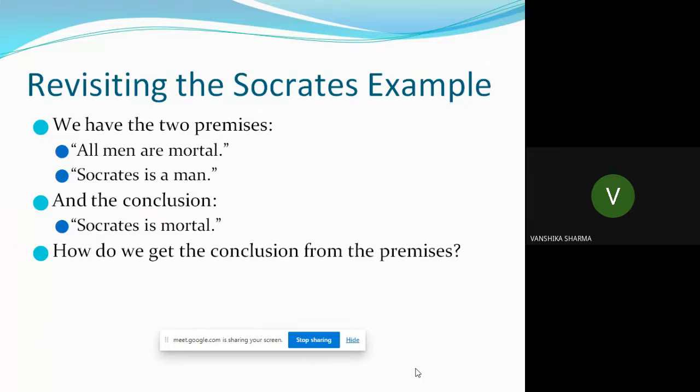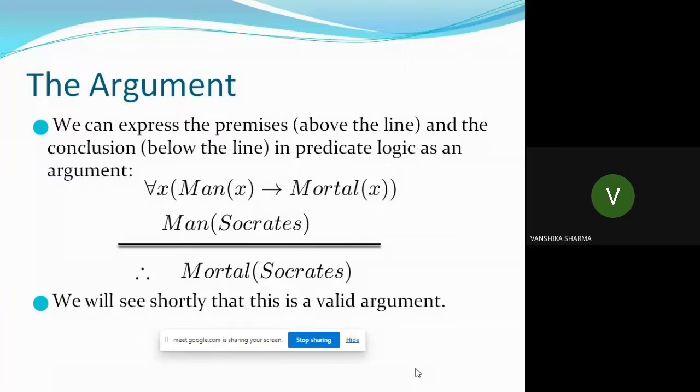Today we are going to see how we get to a conclusion from a given set of arguments. We can express the premises, the above line, and the conclusion, the below line, in predicate logic as an argument. For example, for all x, man(x) implies mortal(x).